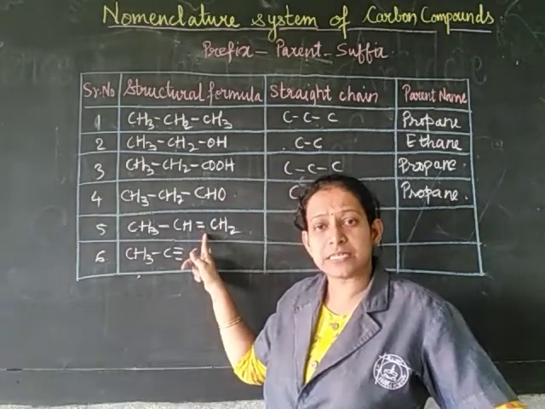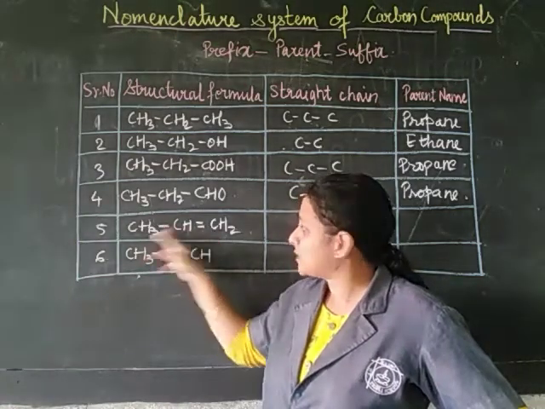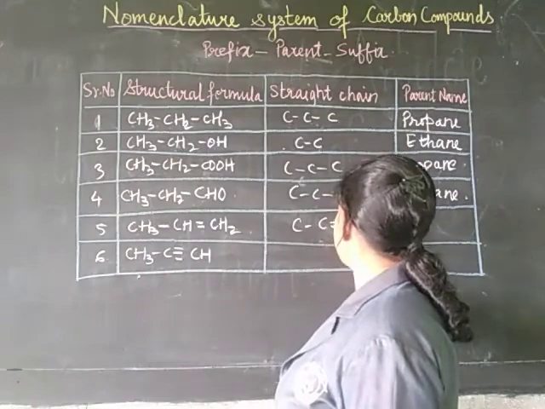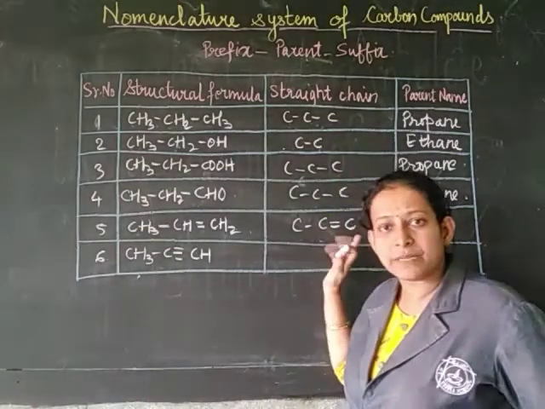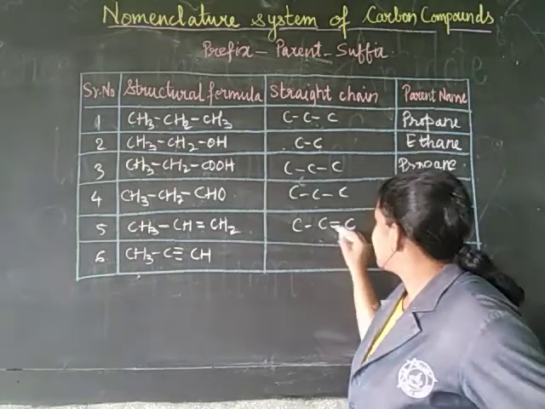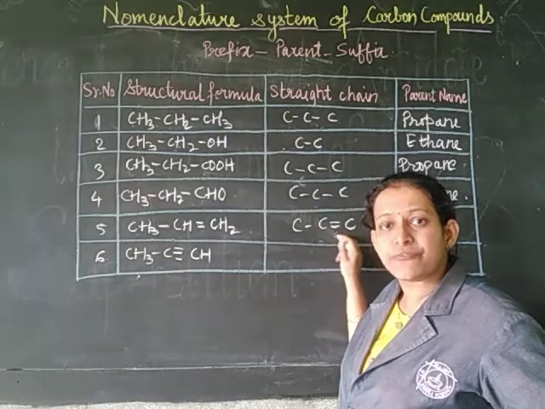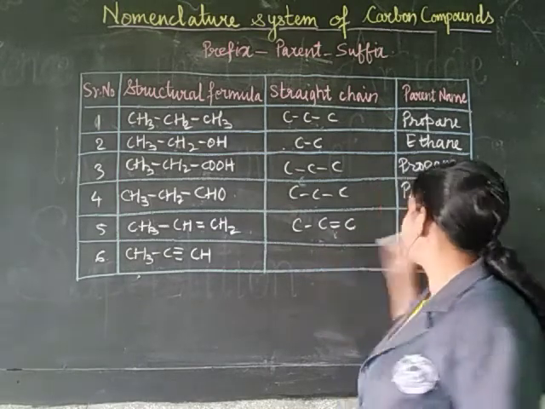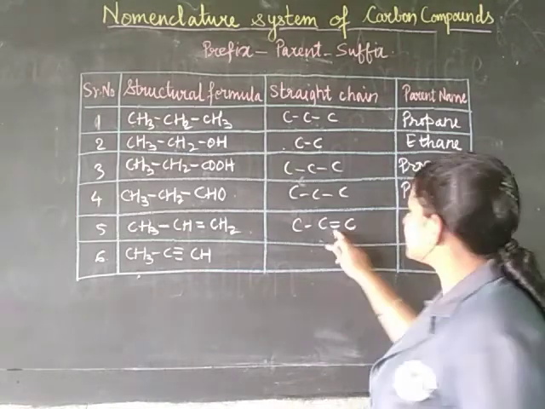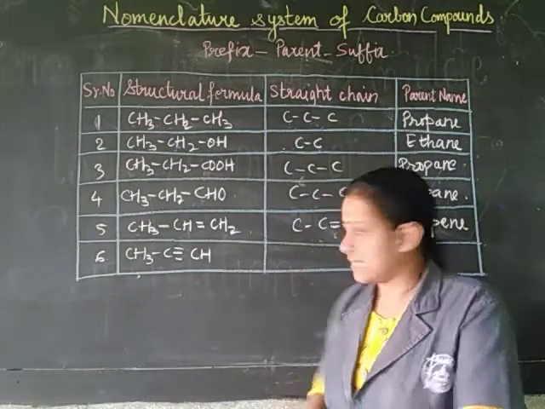Since this carbon chain has 3 carbons, the parent name would be propane, but since there is a double bond, we will call it propene. A and E you have to replace with E and E.